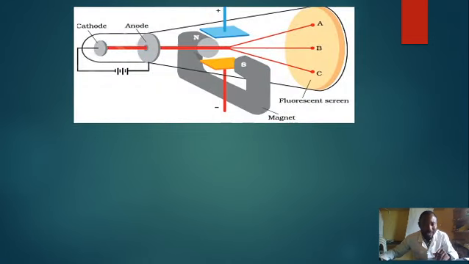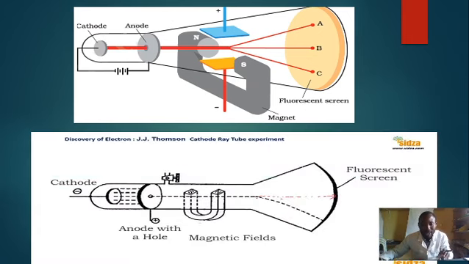Look at the experimental setup. I understand that this lesson is for my ordinary and intermediate students, but I just wanted to show the experimental setup. In my lesson with the advanced level student, I will be looking more at this experiment, the discovery of the electrons by J.J. Thomson, the cathode ray tube experiment.